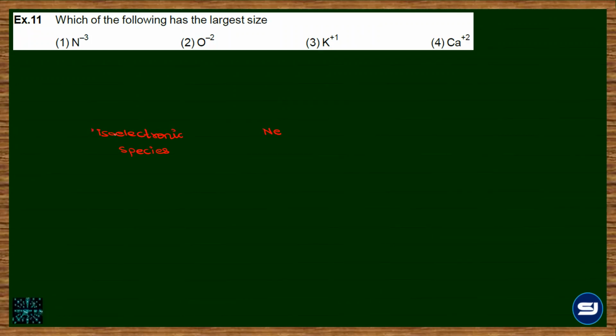भूल गए क्या? Neon के पहले what is the element? Fluorine. So that has 9 electrons. So to make it isoelectronic, it will be fluoride.